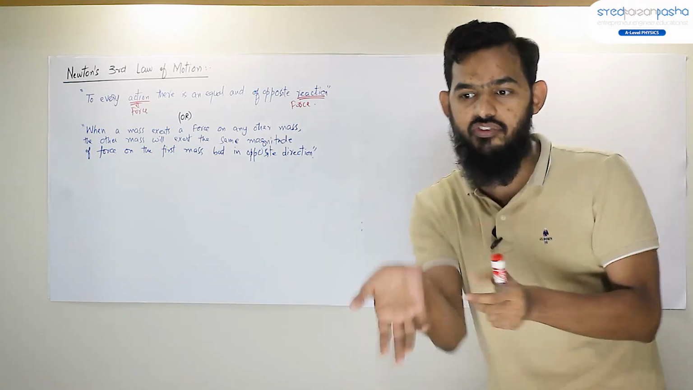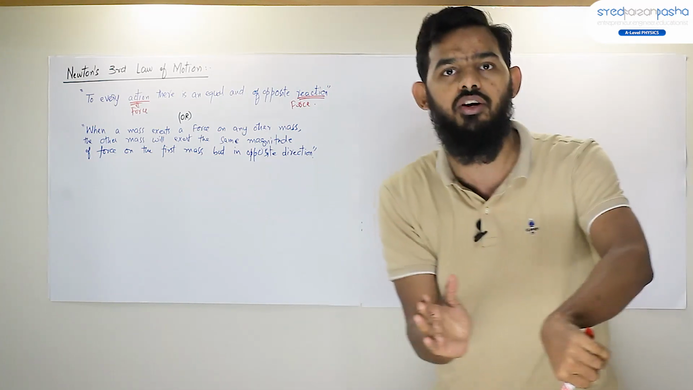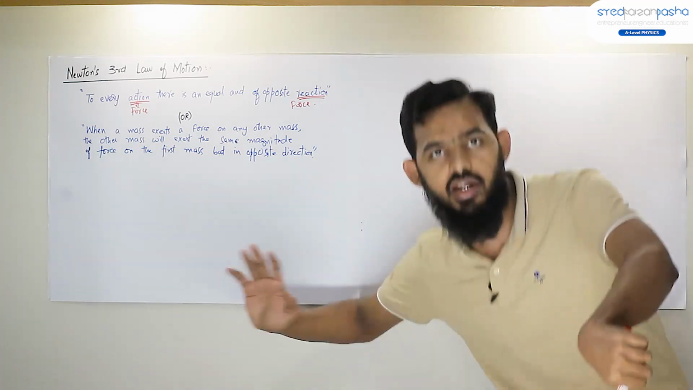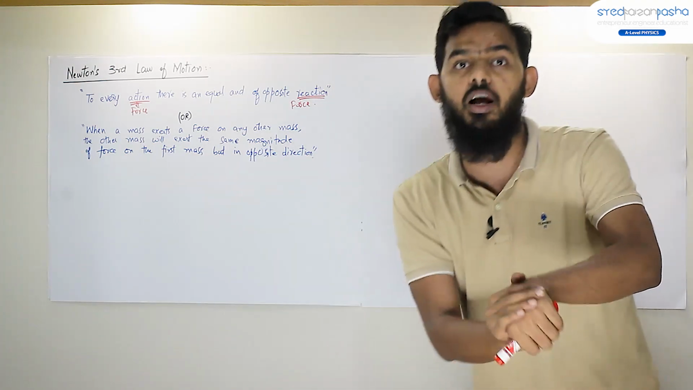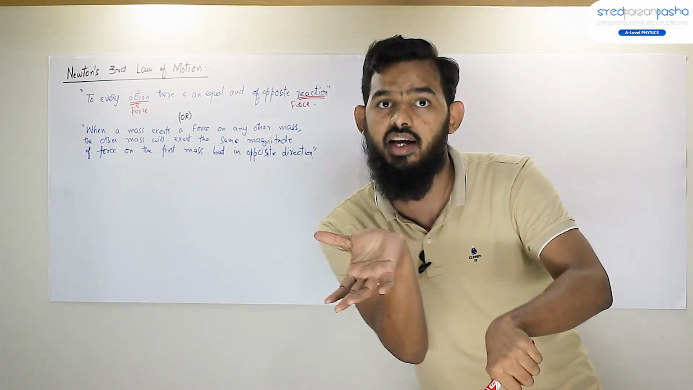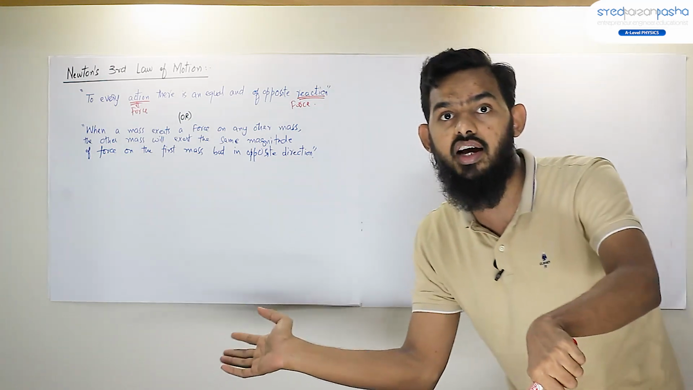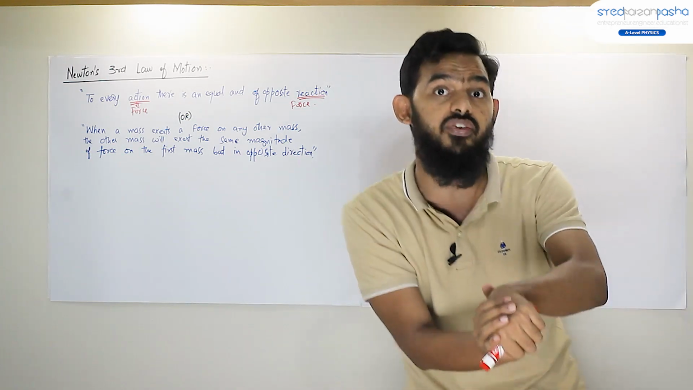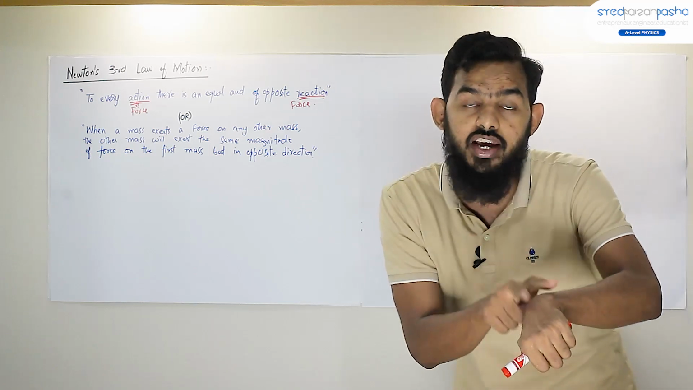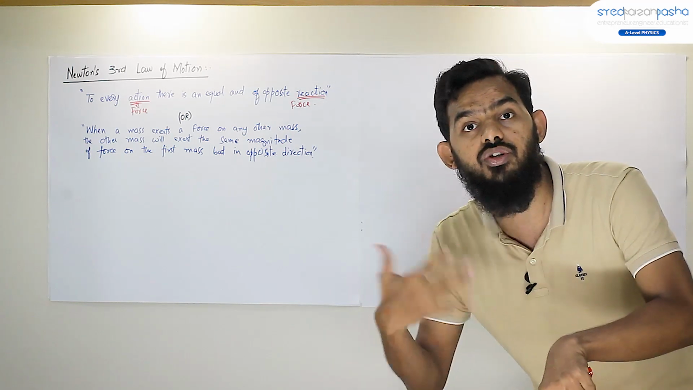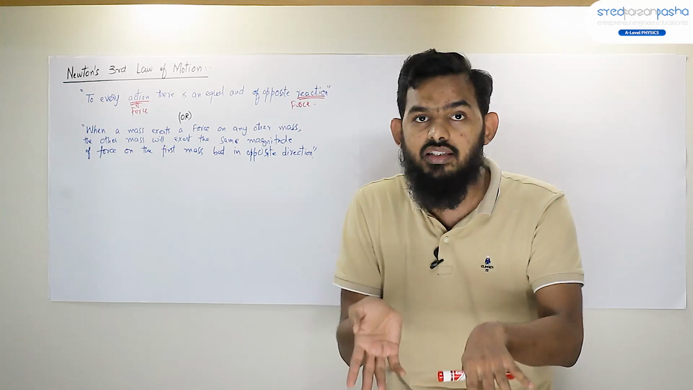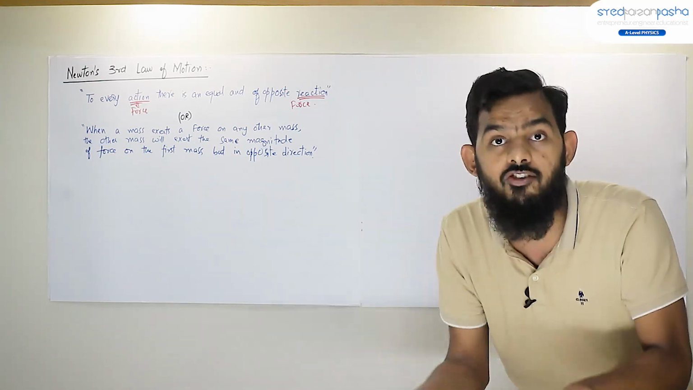Now look at the example. If I slap someone on his mouth, let's say this is the mouth of someone, and I slap it on his face, what happens is that this is a system of two bodies, my hand and someone's face. My hand exerts a force on someone's face, the face also exerts the same force on my hand. The impact is different. Probably the person will be crying and I will not be.